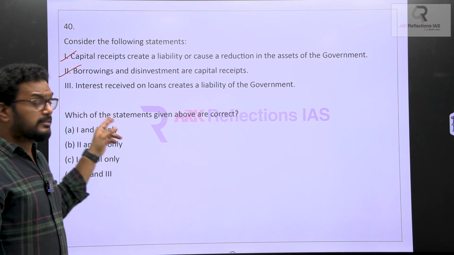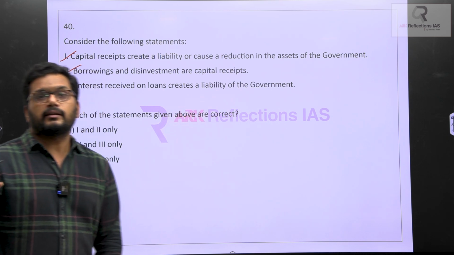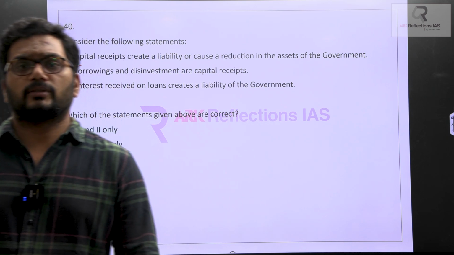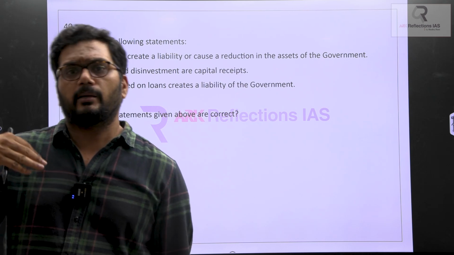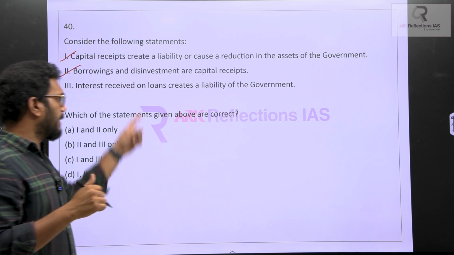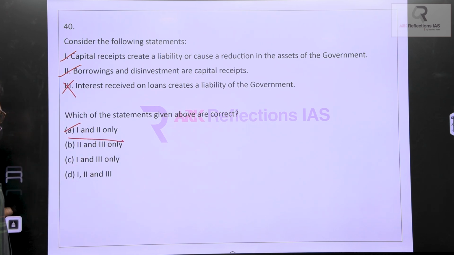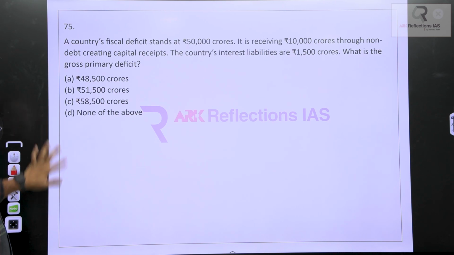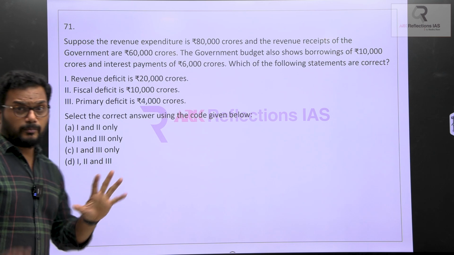Next, interest received on loans creates a liability on the government. How can interest I am receiving create a liability? Liability means I am bound to pay you back. But if I am receiving interest, that means I have given a loan and someone is liable to pay me. So it is not a liability on the government. So statement 3 is wrong. Obviously 1 and 2 are perfectly correct, and this is the question which you should know when we have discussed it in the classes.